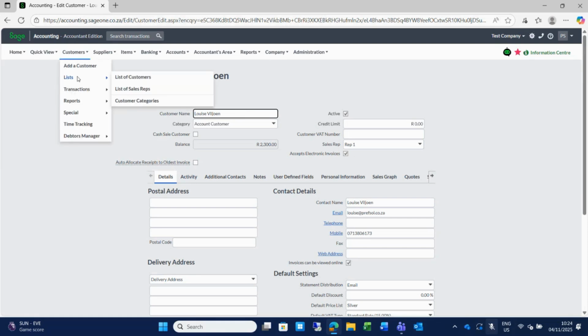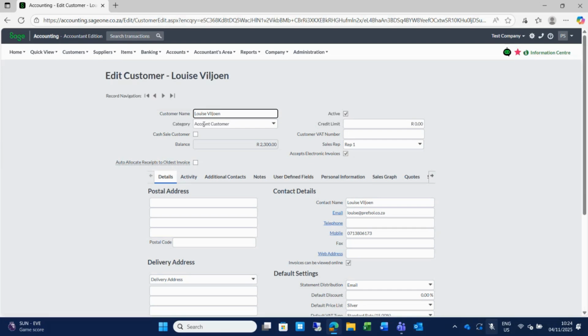Going back to our lists, I just want to mention that you have your sales rep codes as well, which you can add and allocate per customer, which will keep track of your sales reps, the sales according to the sales rep, and customer categories that I mentioned. So it is listed here on your menu at lists. However, you don't need to set it up from there. You can work with it straight from your customer by adding it there.